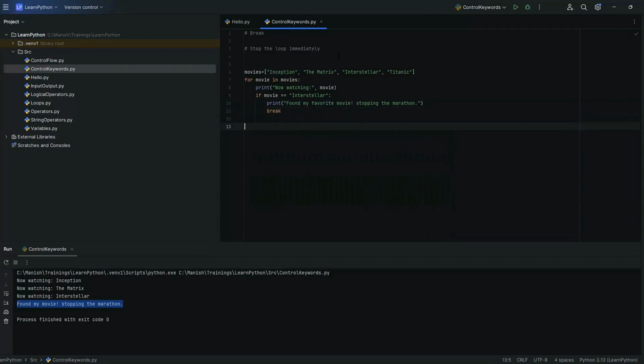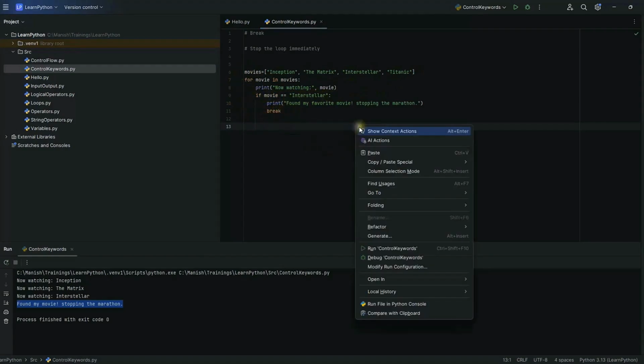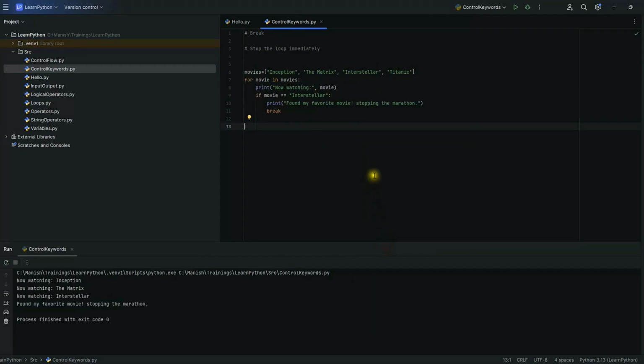The loop iterates through the list of movies. As soon as the movie Interstellar is found, the break statement exits the loop, stopping the marathon. Let's run the code to see the results. In the first iteration, the movie is Inception, so it prints now watching Inception. The if statement is false as Inception is not equal to Interstellar and the loop restarts with the next movie, The Matrix.